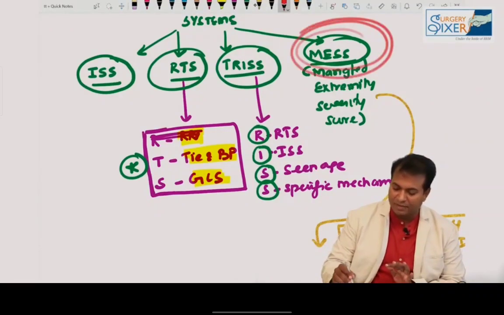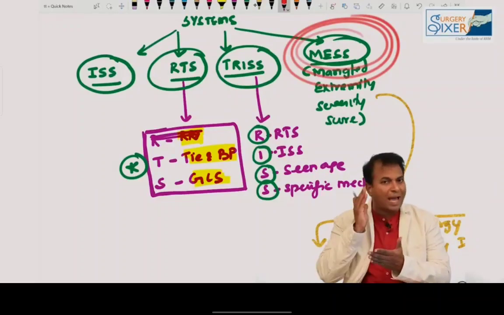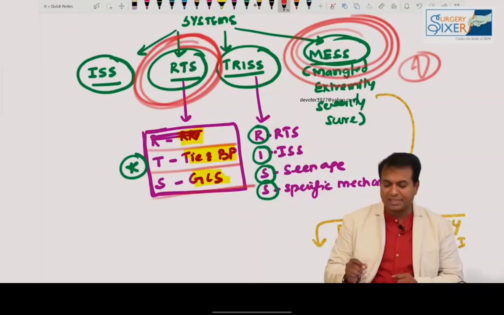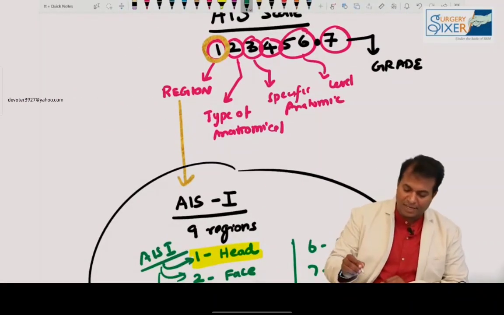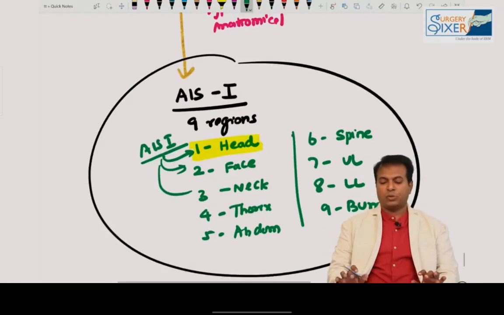So the scoring systems you must remember for your exam in this are the MESS scoring system, Mangled Extremity Severity Score. You must remember it is a score which decides whether to do amputation or preserve the limb when a limb is getting ischemia. Another score asked in the exam is RTS: respiratory rate, systolic BP, GCS. And the one score which is expected even this year is the Abbreviated Injury Scale, which is 1 to 9. Okay, so this is the scoring system.